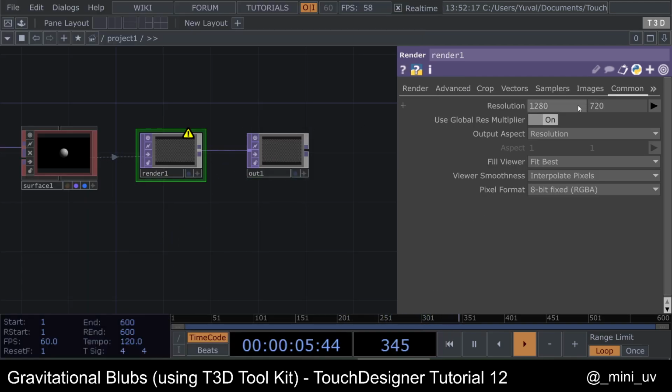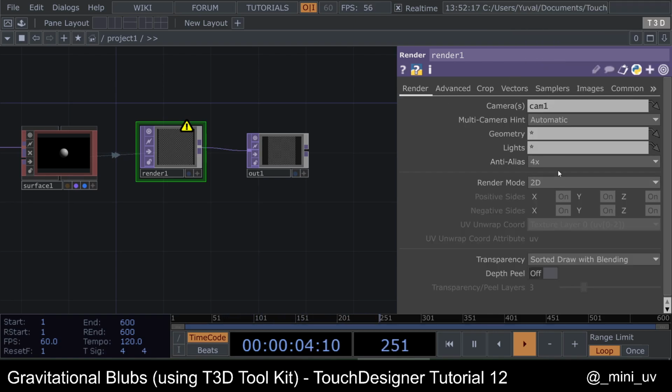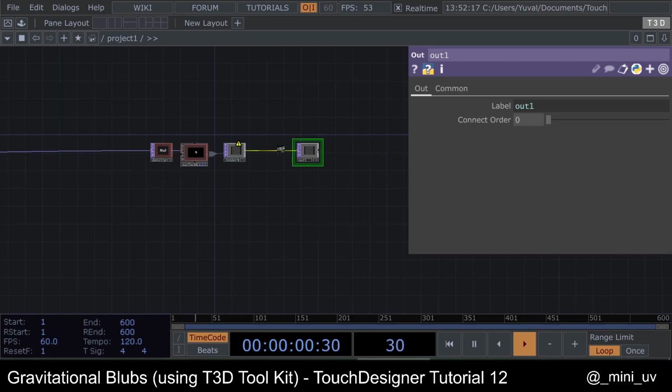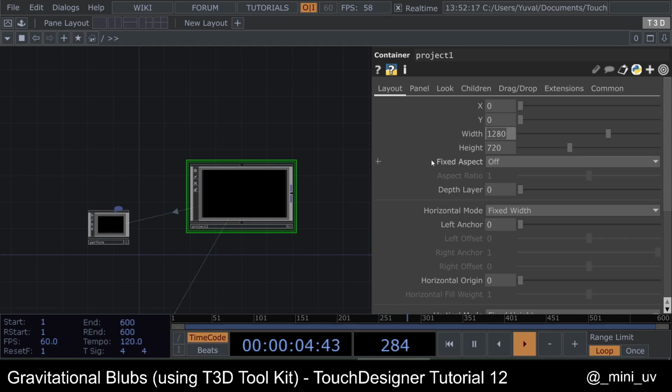Let's change the resolution of the render, change the pixel format and anti-alias. You can go lower if your computer can't handle it. Let's go up to our project panel and change it to the same resolution.